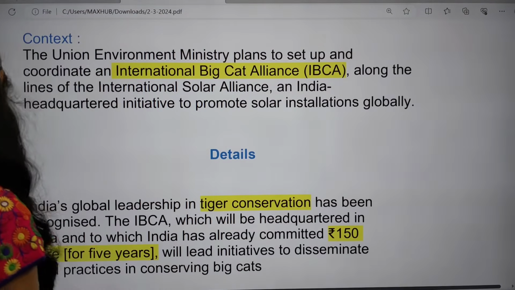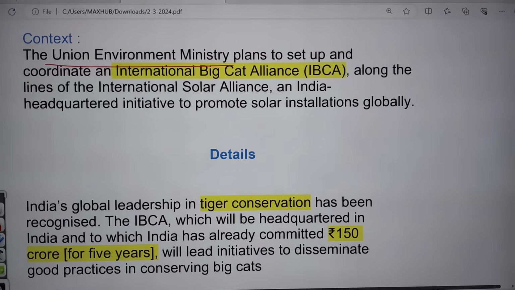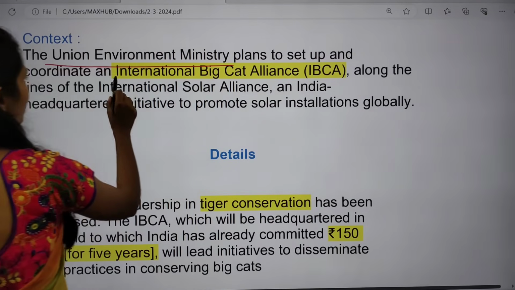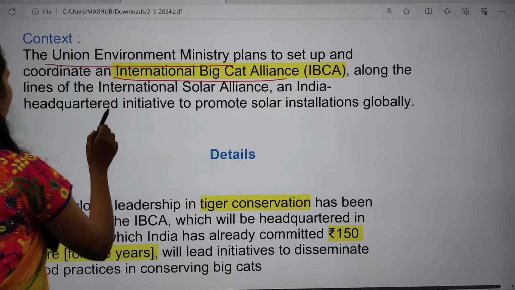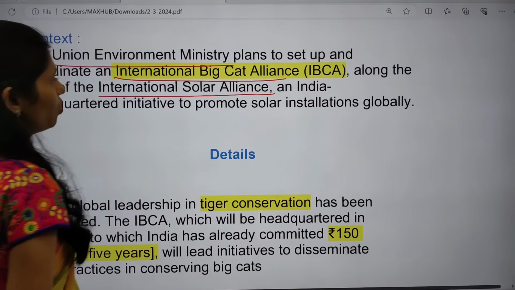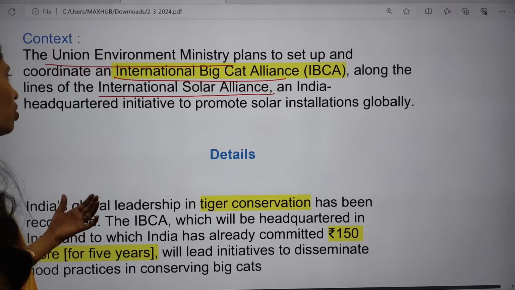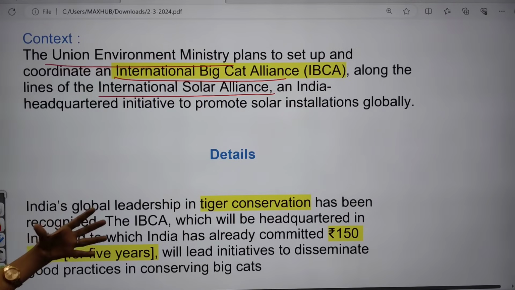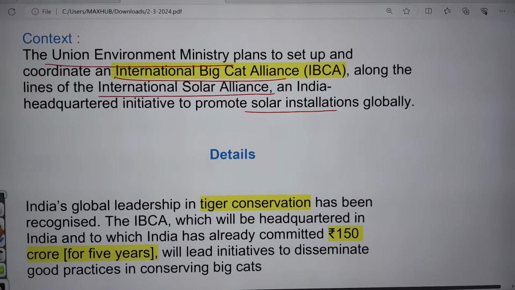If you see details, it says that Union Environment Ministry is planning to set up an International Big Cat Alliance, along the lines of the International Solar Alliance, and they want to promote solar installations globally as well.